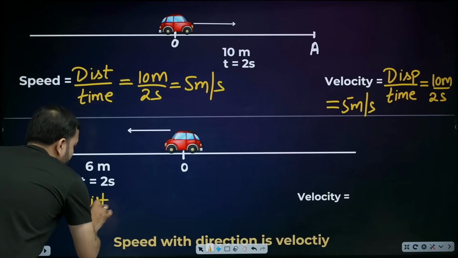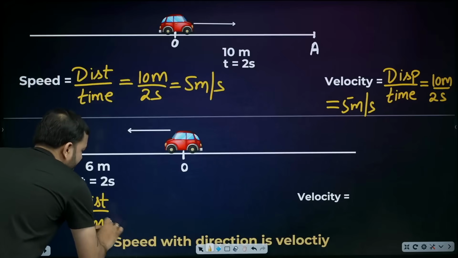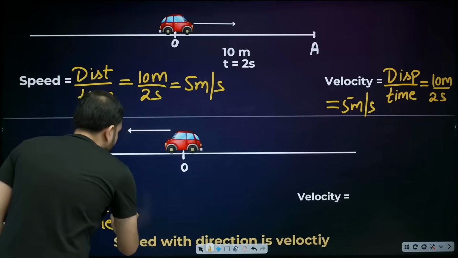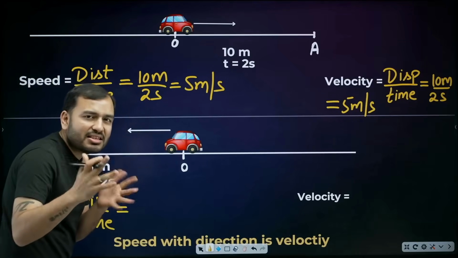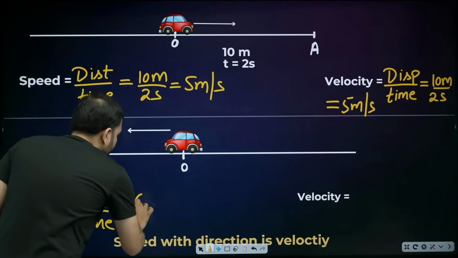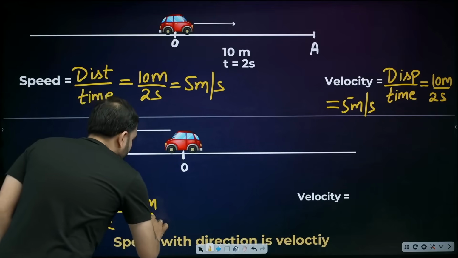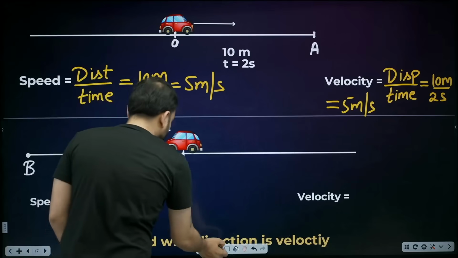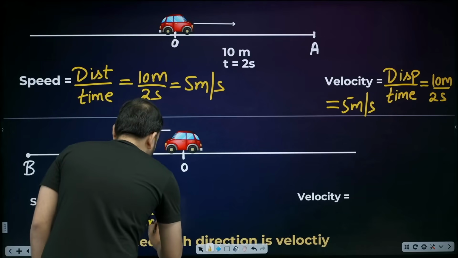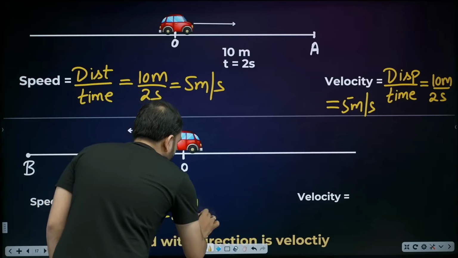But what is speed? Distance upon time. Now tell me, does distance care which direction you went? Just tell me the value. Distance doesn't care about direction. What is the value? How much is the time? 2 seconds. 6 meter upon 2 seconds. How much is it, beta? 2 3s are 6. So 3 meter per second.